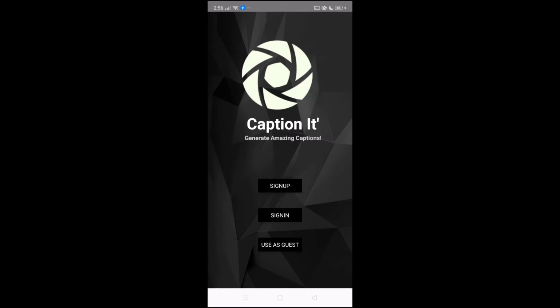The application is made simple to ease and enhance a better user experience. A dark theme is embedded to make it easy for users to glance on the mobile screen. At the start of the application, the user is asked to sign in, register, or just use the application without signing up or signing in by clicking on the Use as a Guest option.